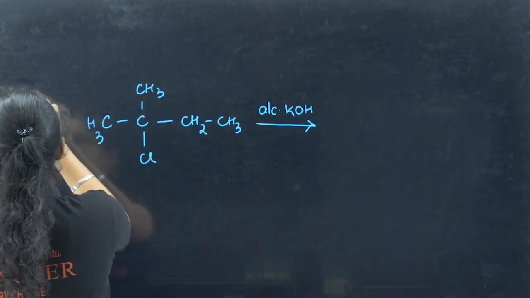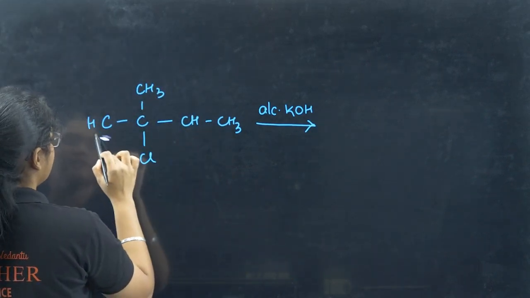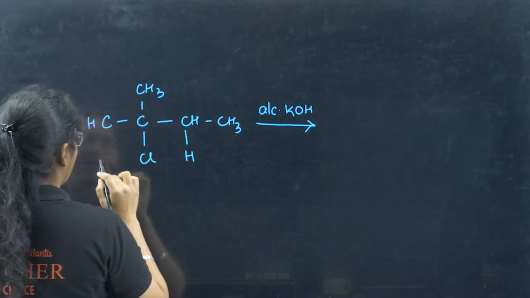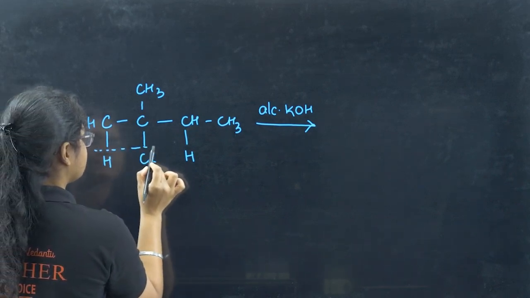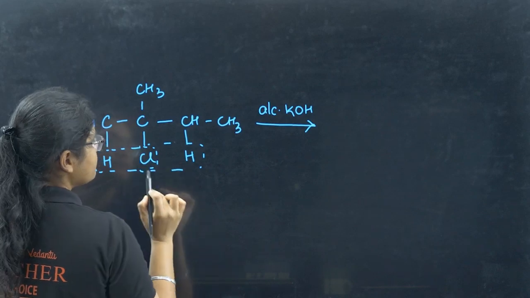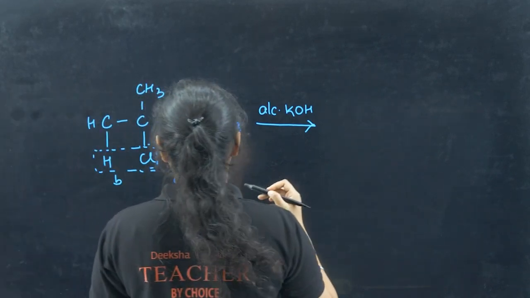Okay, so what are the hydrogens I have available? First, let me show you that. So you have a hydrogen here and you have a hydrogen here. So there's a possibility that this HCl will be removed, or there's a possibility that this HCl will be removed. So let this be product A, this be product B. Let's try writing both the products.